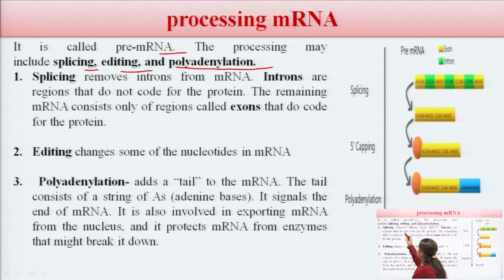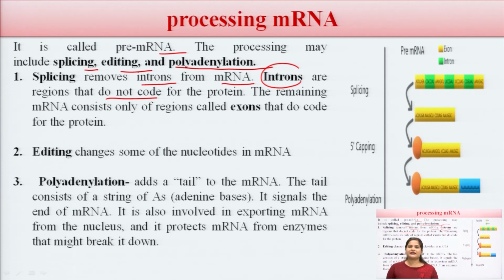First is splicing. Splicing means removing the introns from the mRNA. What are introns? Introns are the regions that do not code for proteins, where there is no code for the proteins. So the first process, splicing, removes the introns. The remaining mRNA consists only of the exons, which have the protein codes.